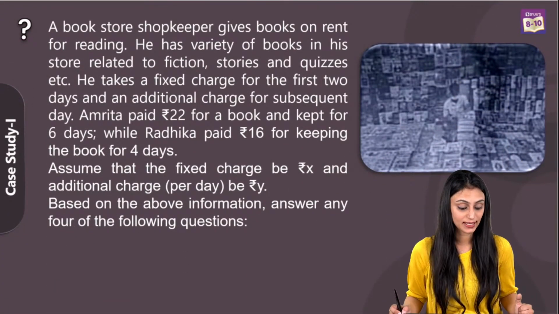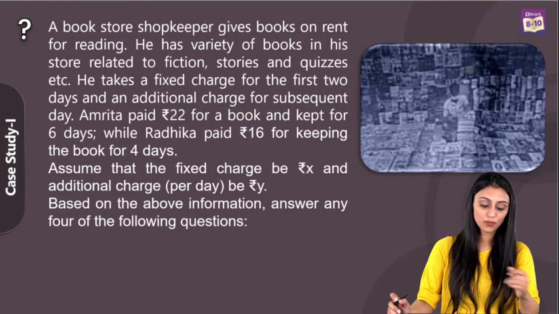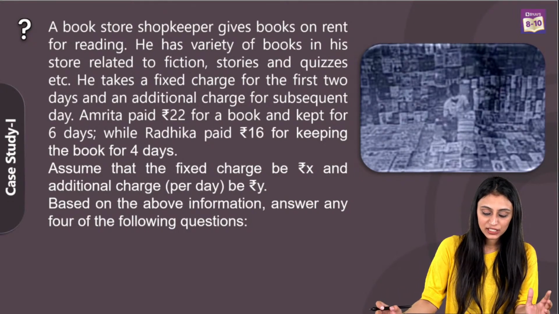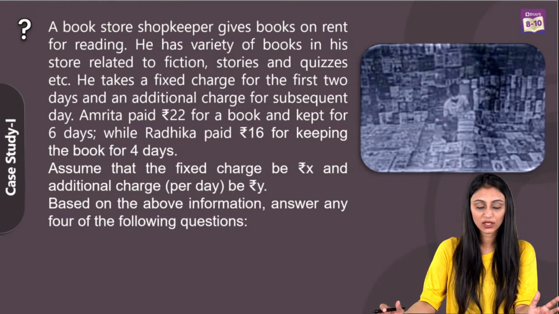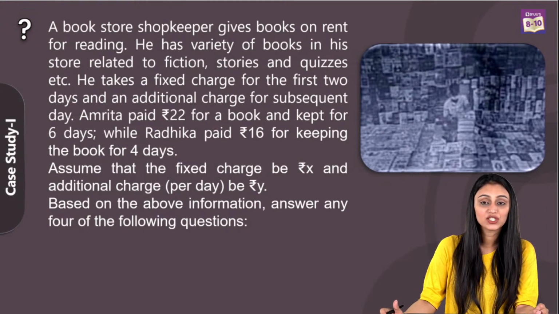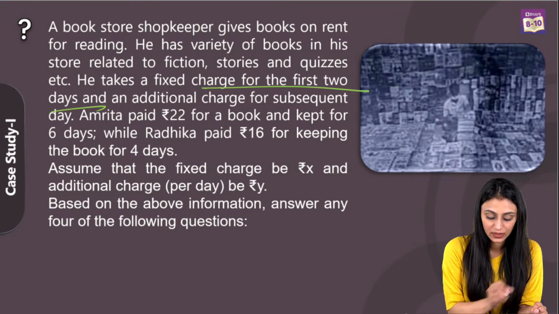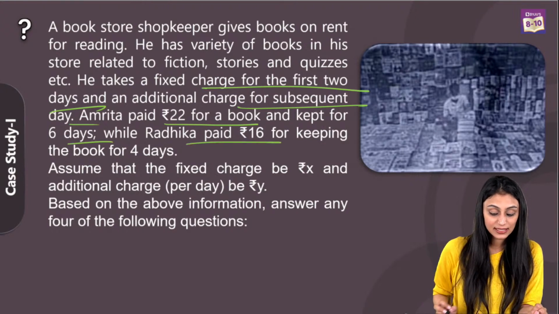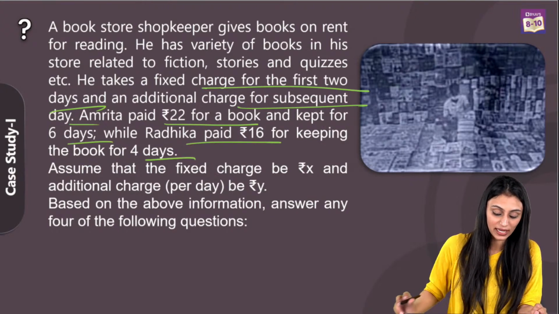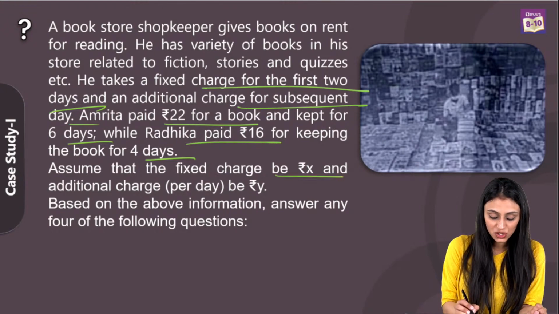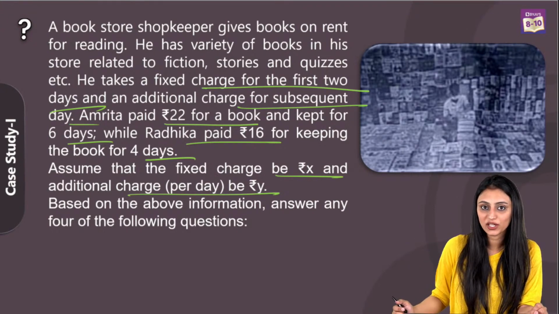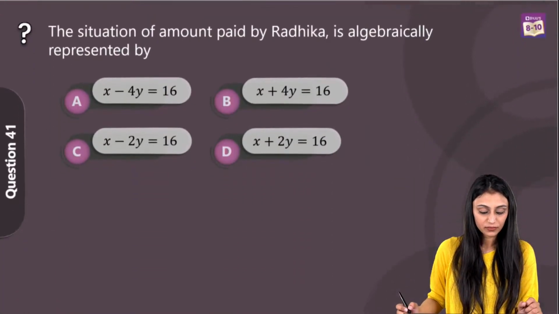Now we have case studies. So this is the first case study that we have. A bookstore shopkeeper gives books on rent for reading. He has a variety of books in his store related to fiction, stories and quizzes, etc. He takes a fixed charge for the first 2 days and an additional charge for subsequent days. Amrita paid 22 rupees for a book and kept it for 6 days. Radhika paid 16 rupees for a book kept for 4 days. We have to assume here that the fixed charge is rupees X and the additional charge is rupees Y. Based on this information, we have to answer a few questions.